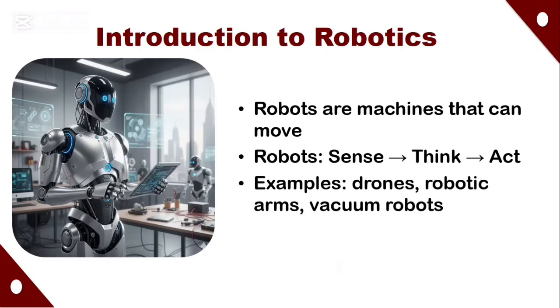Examples of a robot are a drone, a robotic arm, a vacuum robot, and so on and so forth. All these robots are very common. And when we talk of robotics, which we are going to be creating in the program, it simply means developing your own machine that can make some motions and think before it takes actions. So we have a lot of robots presently now, and that is it.